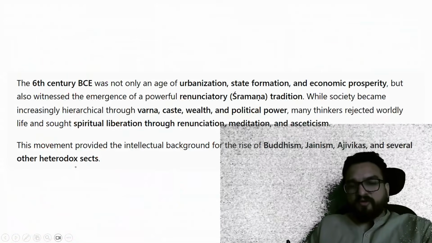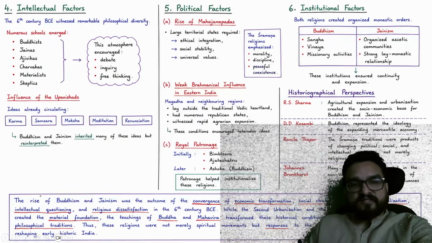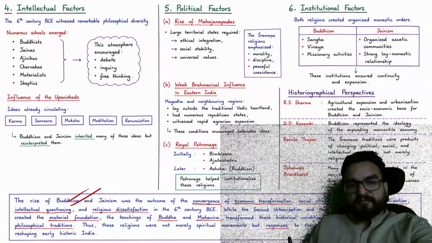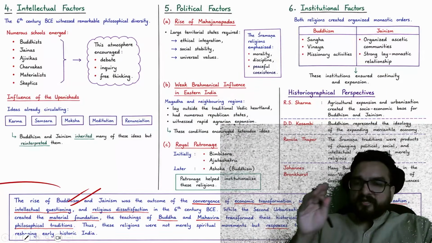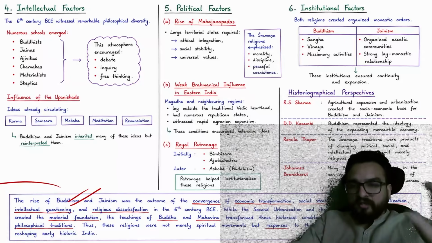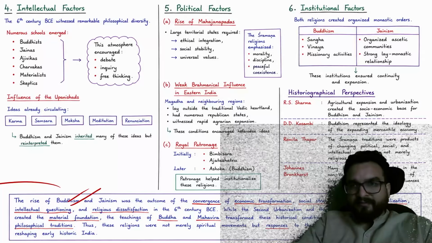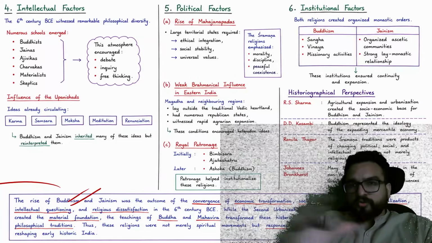Perfect conclusion for the factors of rise. Factors over here, you will be finding what led to the rise of Buddhism and Jainism. Just read it out, pause the video and read it out. Convert it into a few small keywords so that you will be remembering it ultimately for your examination, right? Pause the video, go through these factors, guys.